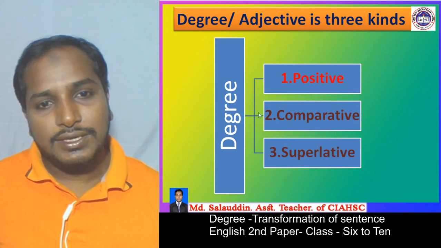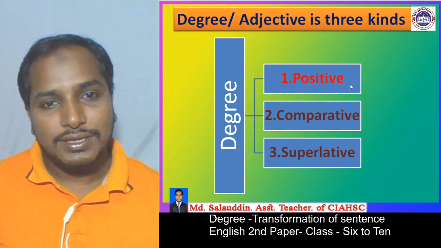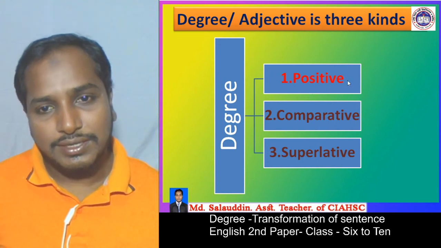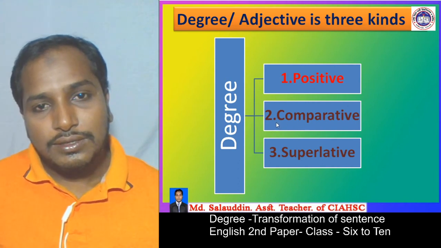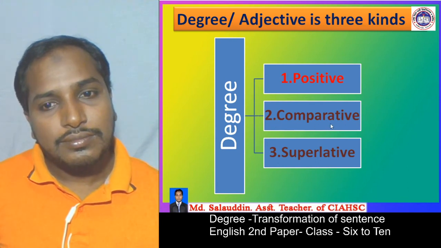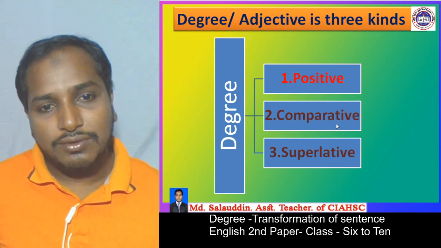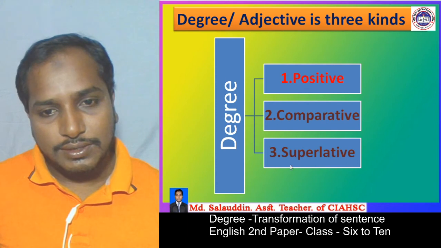When we see in a sentence the form of adjective is positive, we can say this is the positive degree or positive sentence. And when we see the form of adjective is comparative, then we can say the sentence is comparative degree.